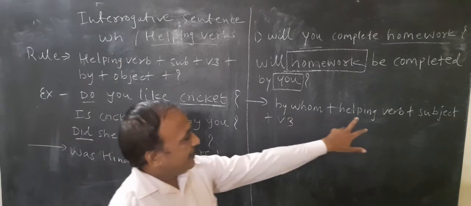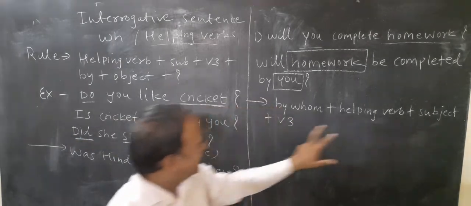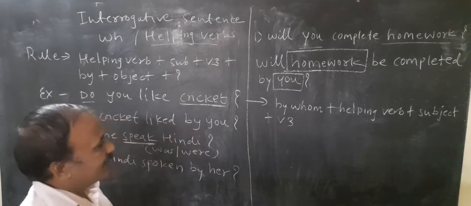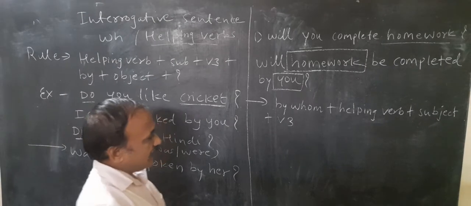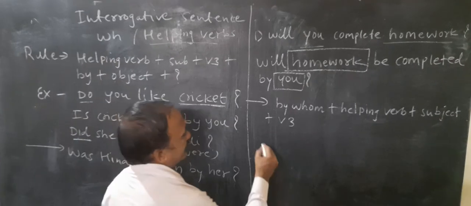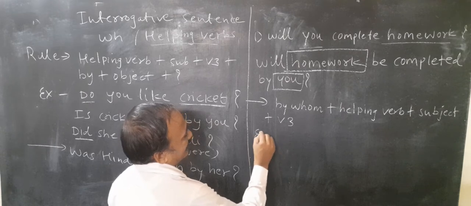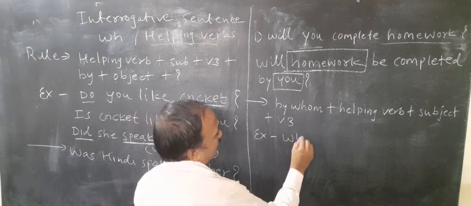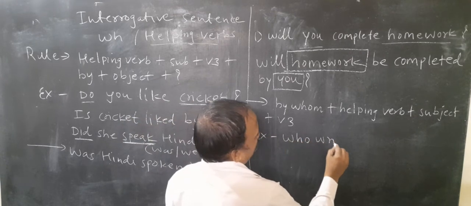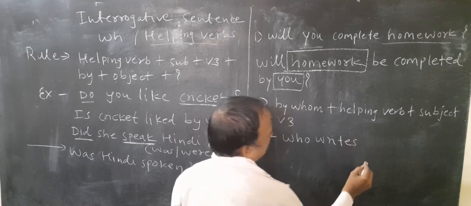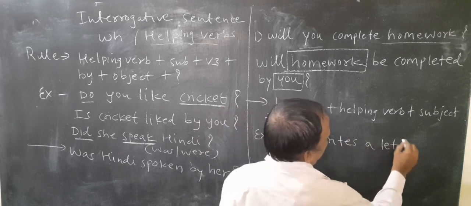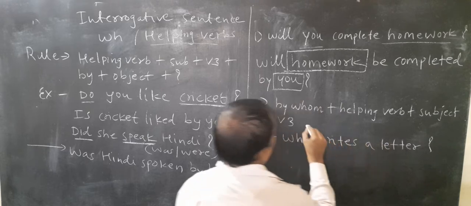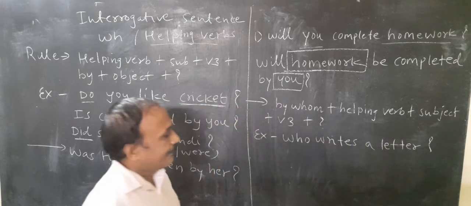By whom, helping verb, subject, V3, right? Let us take an example. Who writes a letter? Question mark, right?